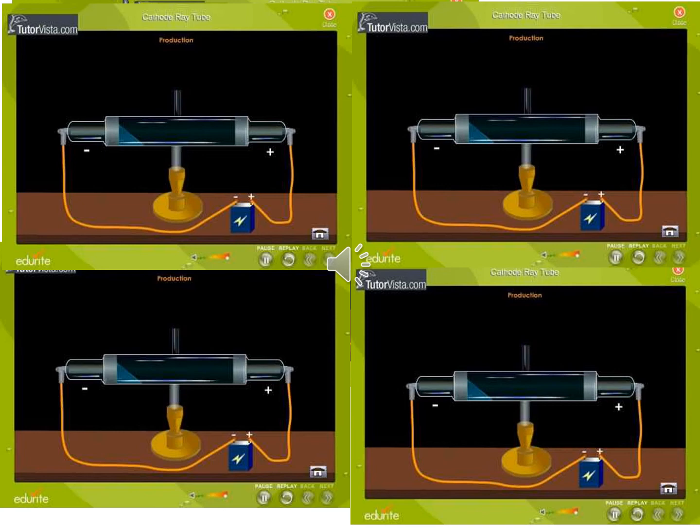Then the plate connected to the negative terminal of the source acted as cathode, and the one attached to the positive terminal acted as anode. Okay, children, cathode, anode.